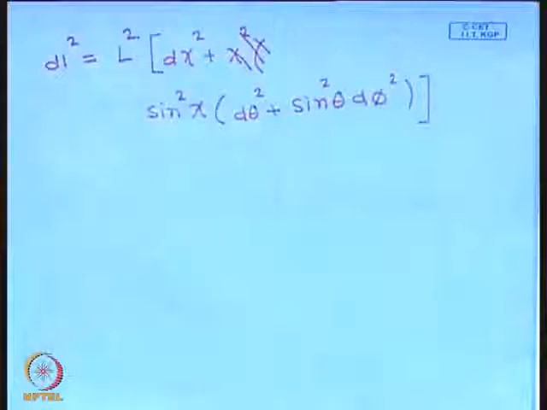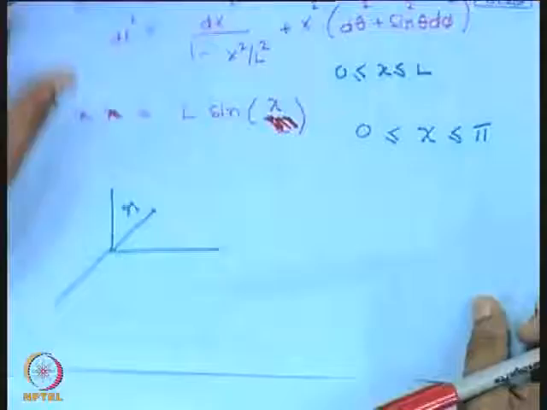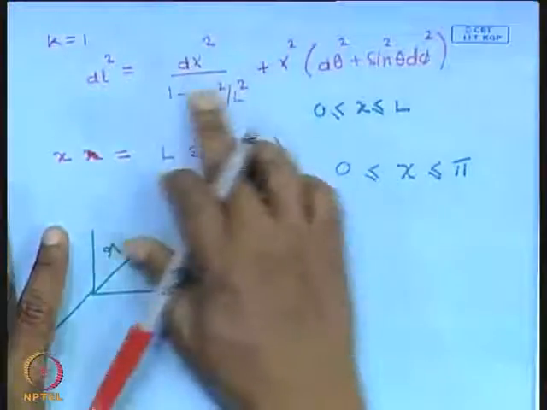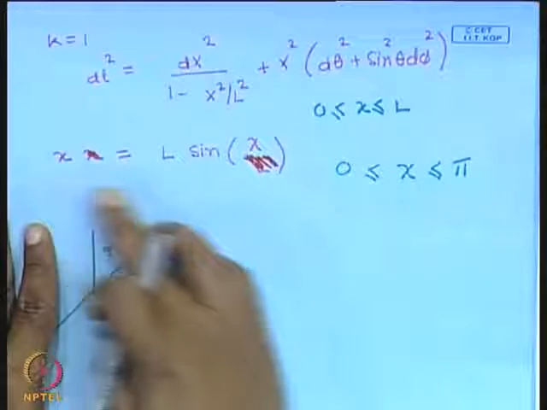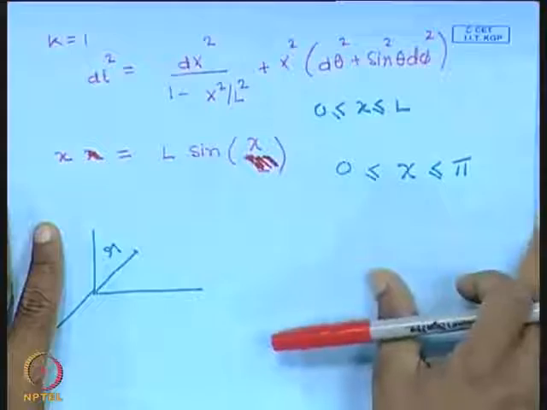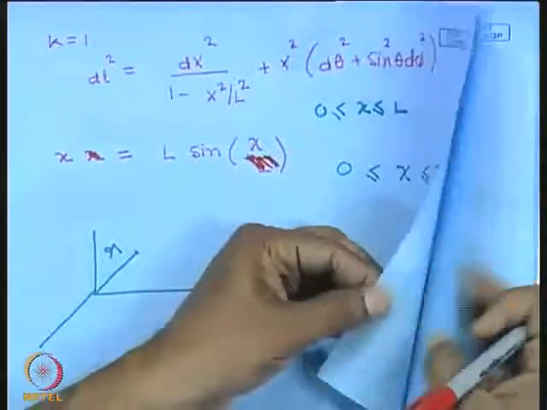Where did you get it that x is equal to L sine chi? I am making a substitution, that is all. I am given this formula for calculating distance between points, and I am replacing x with a new variable chi. I can always change my coordinates, right? That is all I am doing, for my convenience, and the convenience will be clear just now.